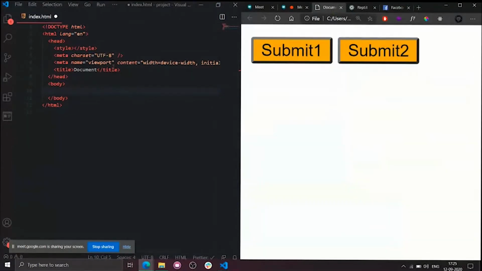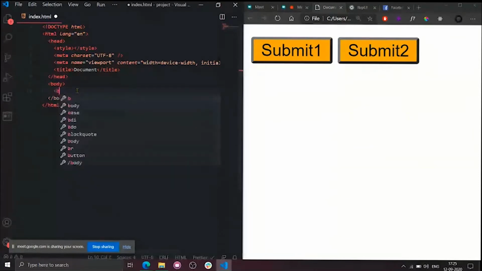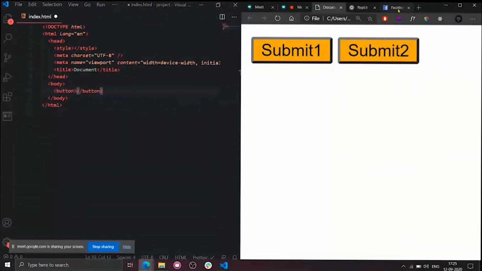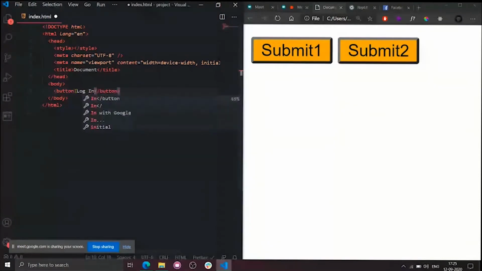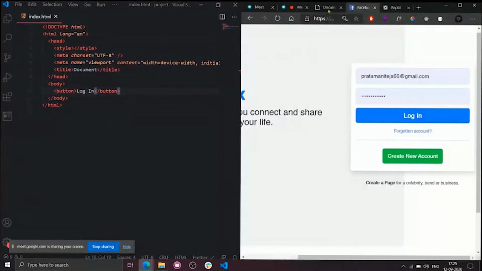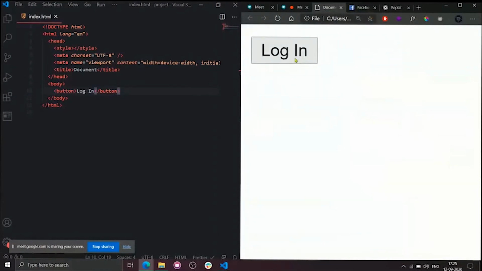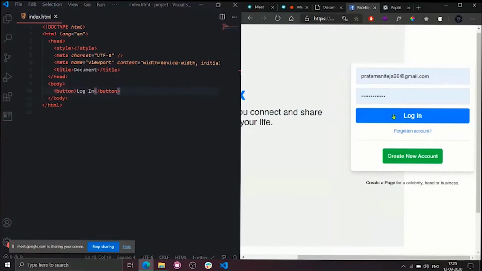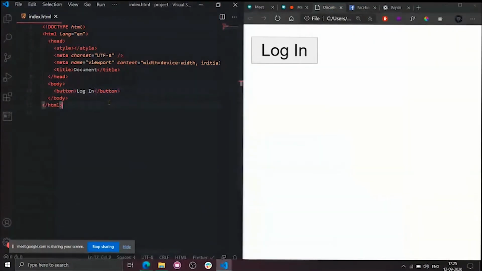So I'll simply keep it in the body tag as button. What is the text inside the button? In the Facebook website, login. So we'll simply keep it as login. Okay, both buttons are not equal, right? So this is the login we got, but we need to change our login button to this style.